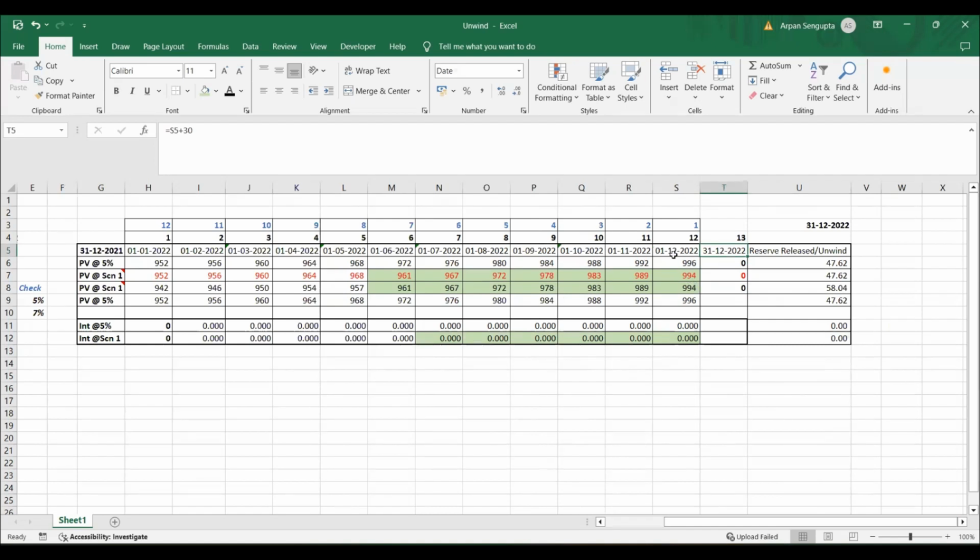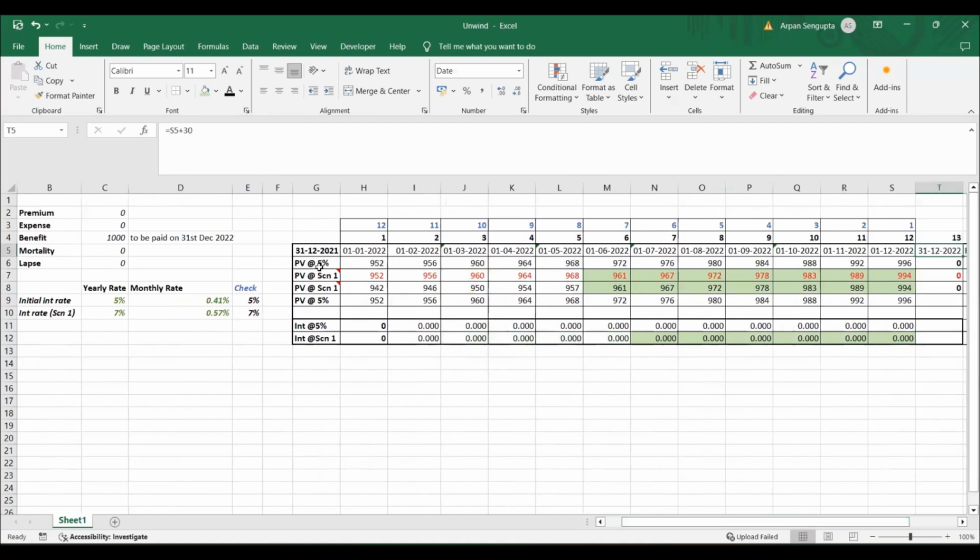right? So from 31st of December 2022, we're discounting it to 1st of December 2022, and then from 1st of December 2022, we're discounting it to 1st of November 2022, and in that way we are continuing till 1st of Jan 2022, right? So if you see this, the first one where it is written as PV at 5%. I have written 13 here, because this 1,000 benefit will be discounted 12 times, right? Because 12 months.